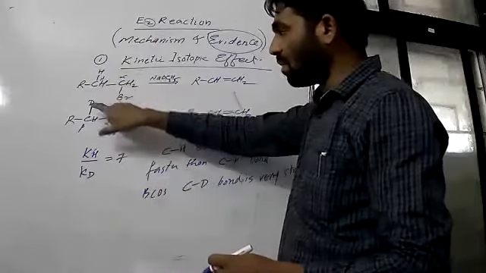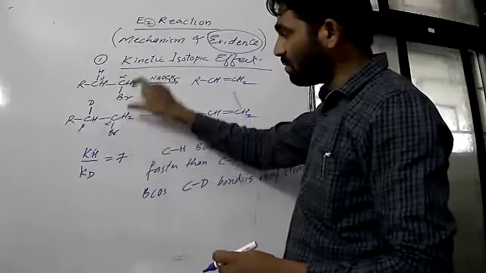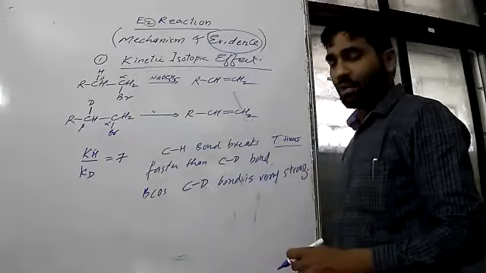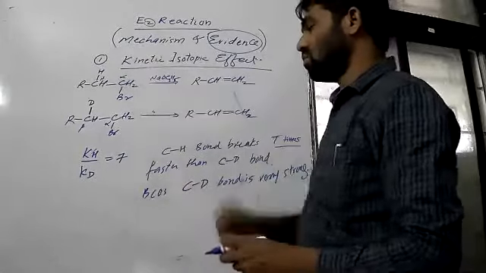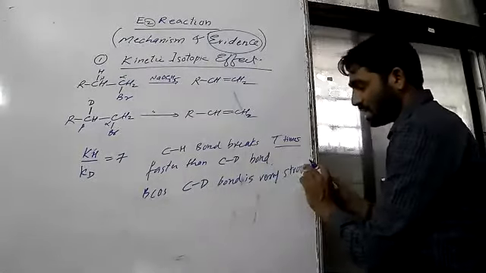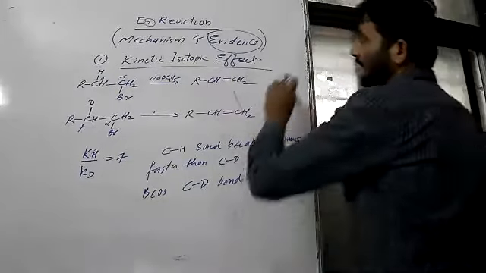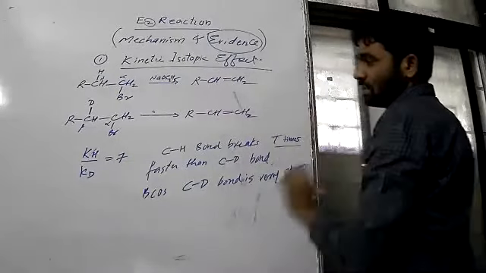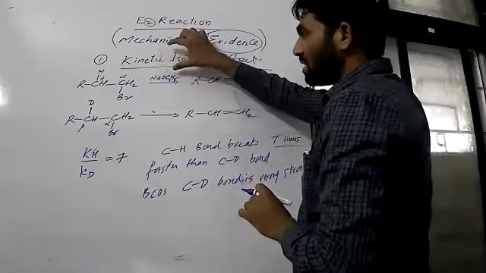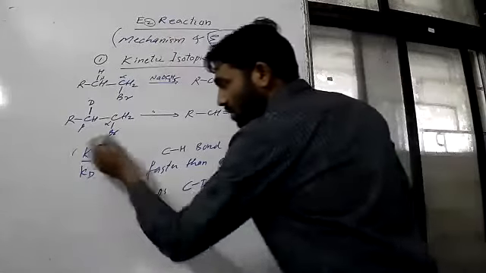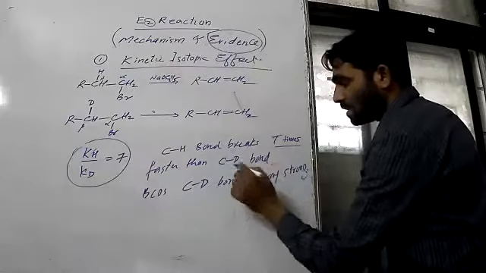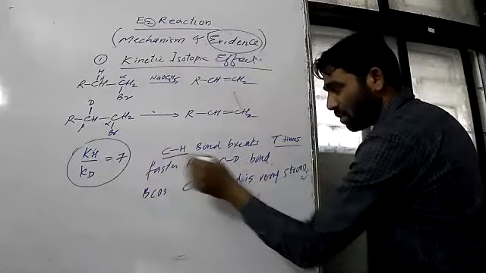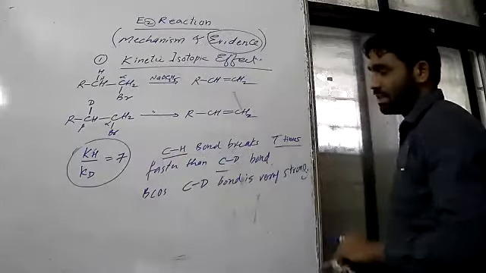Now we have studied this bond, and let us study the alpha carbon bond, and we compare these two bonds, and from that we can say about this E2 mechanism. From this study we found that the CH bond is weaker compared to the CD bond. This is the first evidence.